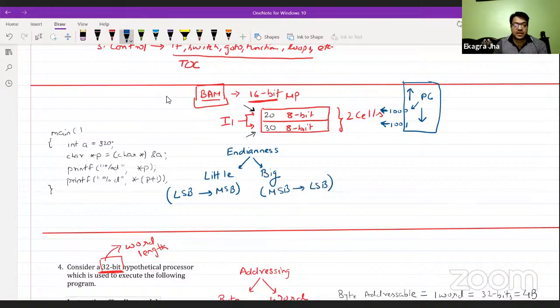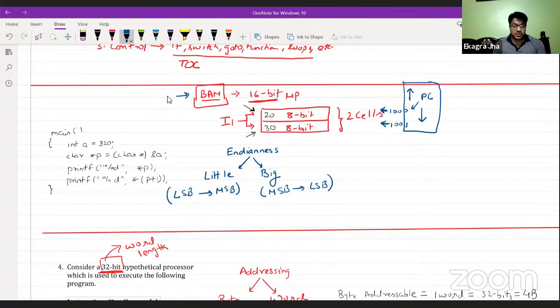Every architecture with byte-addressable memory uses either little or big endian. Our Pentium or the i5 architecture, or i-series processors in laptops and personal computers, follow the little endian process. You can check this by executing this particular code in some compiler. It will tell you which endianness is actually supported by your system or PC.